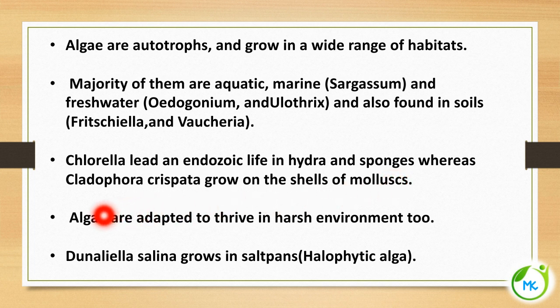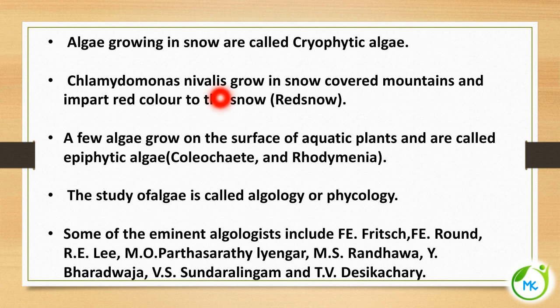Algae are also adapted to live in some harsh environments. Dunaliella salina grows in salt pans, where salt is extracted. An alga growing in high salinity is referred to as a halophytic alga. Algae growing in snow are called cryophytic algae. Chlamydomonas nivalis grows in snow-covered mountains and has a characteristic red pigment, so it imparts a red color to the snow, which is referred to as red snow.